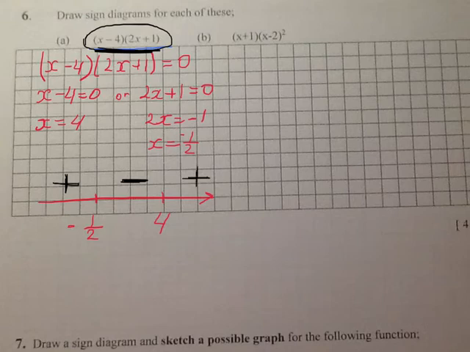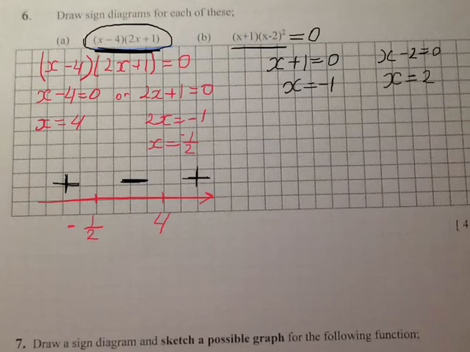My question B. So I've got this function, and to find the x-intercepts, I will make it equal 0. A product equals 0 when one of the brackets is equal to 0. So x plus 1 equals 0, or x equals negative 1. Or the next one is x minus 2 equals 0, and x equals 2.